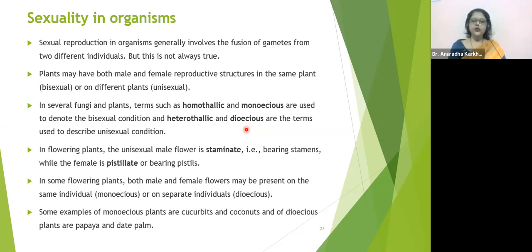What is unisexual? What is bisexual? Now look at the contradiction. Since you have got no doubts, मैं आपके दिमाग में doubts भर देती हूँ. ताकि जब तुम्हारे दिमाग में ये डाउट आए ना तो वो क्लियर हो जाए, इसलिए भर रही हूँ. तुम्हारे दिमाग में डाउट्स नहीं भर रही हूँ, इनफैक्ट डाउट्स को क्लियर करा रही हूँ. बट सुनो, look at this word, bisexual, dioecious, exactly opposite of each other, though they seem to be same.